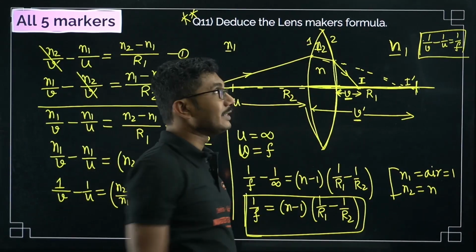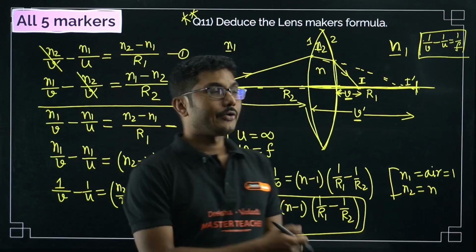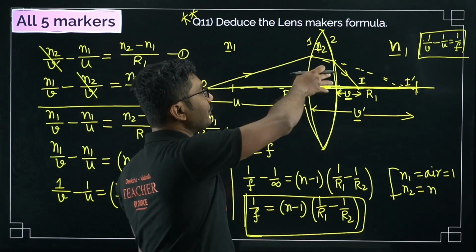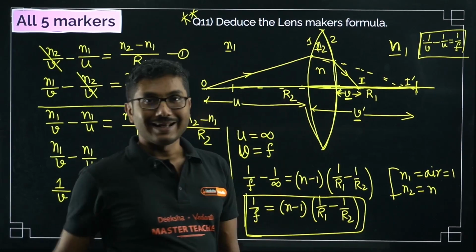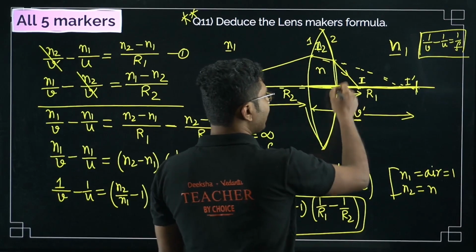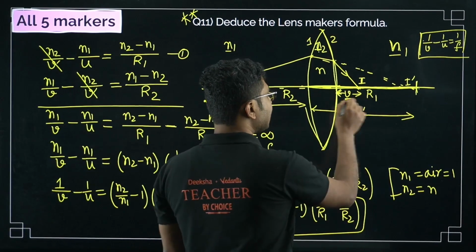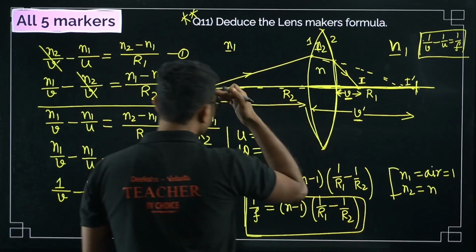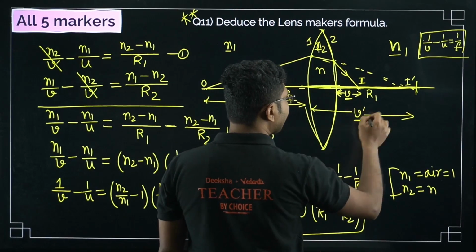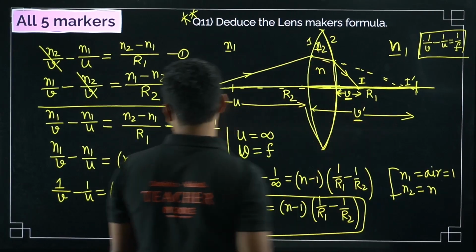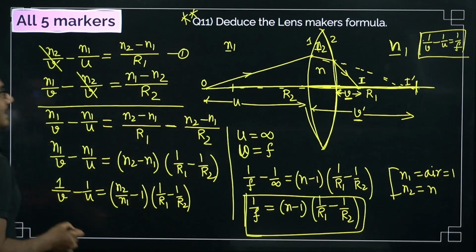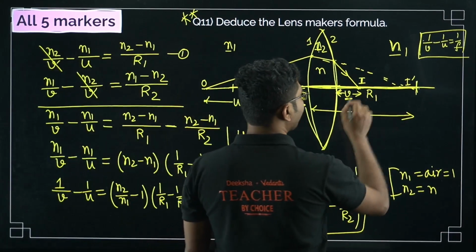The thickness of the lens is very thin because this is for a thin lens. So we do not consider the thickness of the lens itself. But we will consider that the object distance is V dash and the image distance is V. And where is the object? The object is now in the second medium, right? And the image is now in the first medium, that is N1.